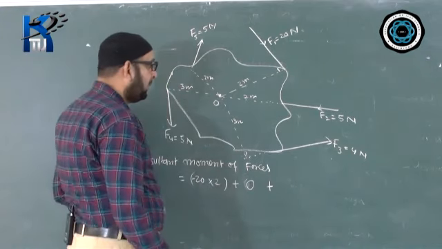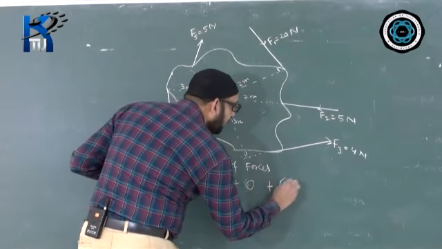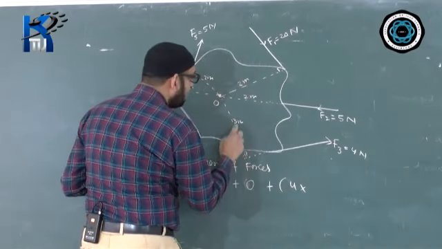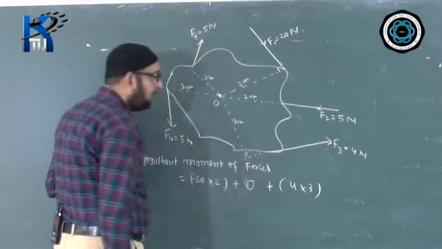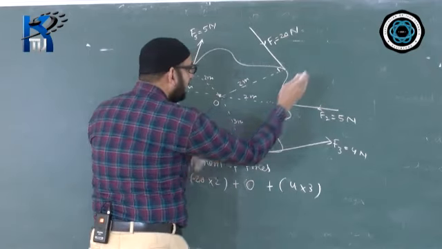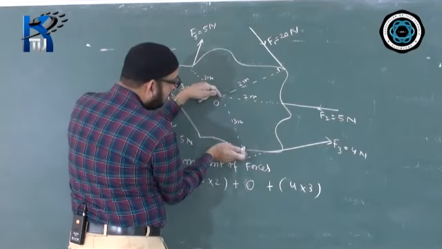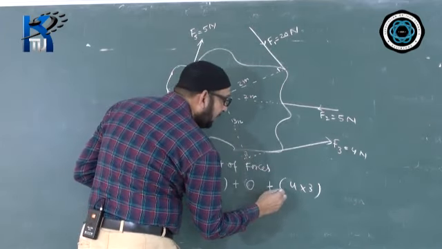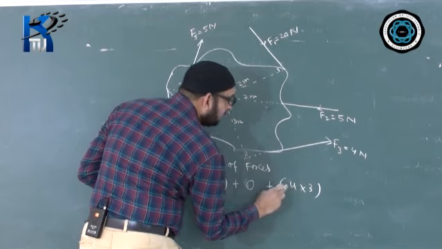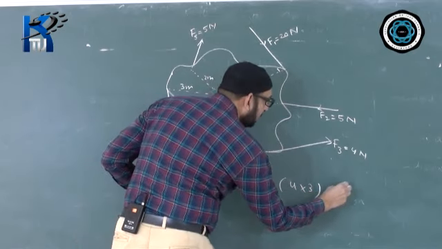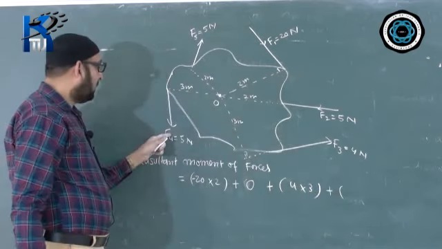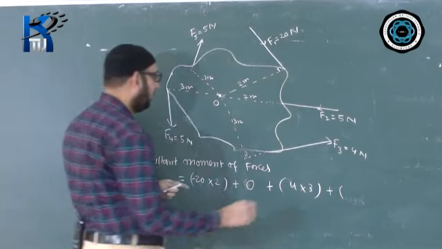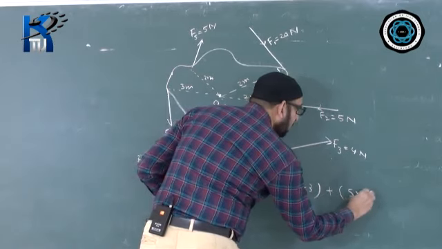So write 0 there. For F3, I will be writing here 4 into this distance. The distance is 3, so write here 3. What direction does it turn? It turns in this direction. You can see a rod is there, and you are pushing this way, so the rod is going to turn in this direction. That means anti-clockwise. Anti-clockwise is given positive sign. Positive sign is already there, so we may not show it. I will go for F4 now: 5 into 3.